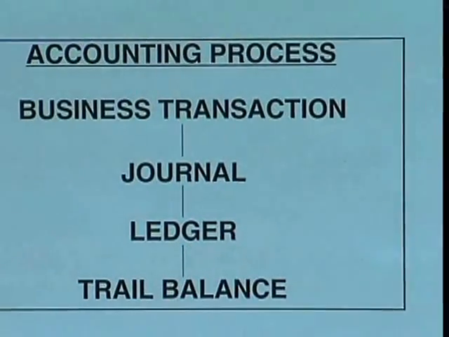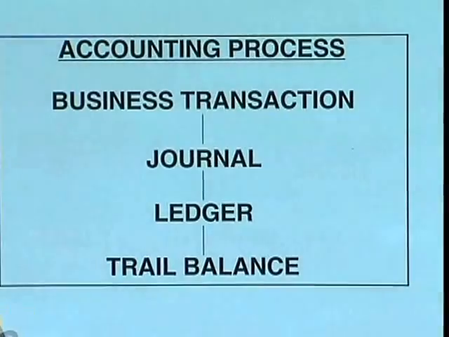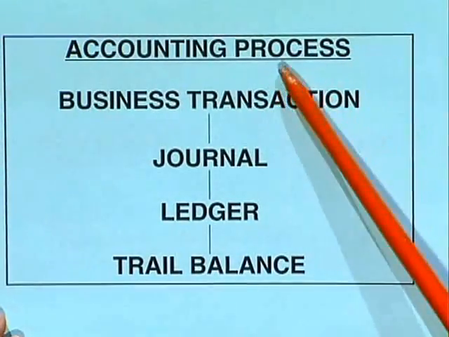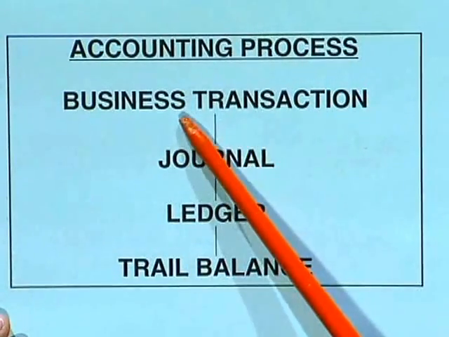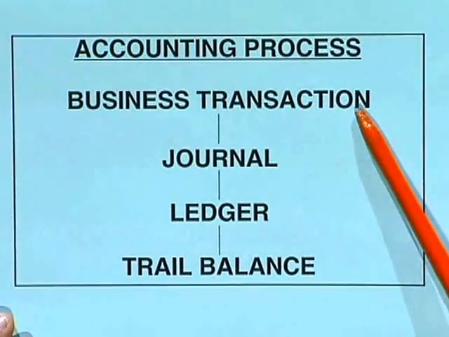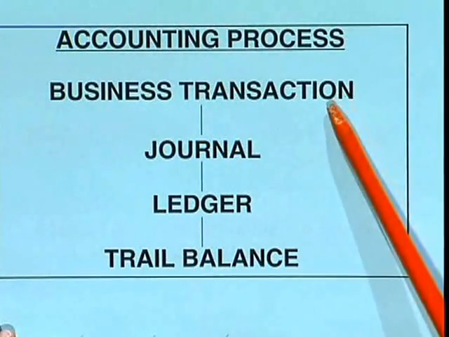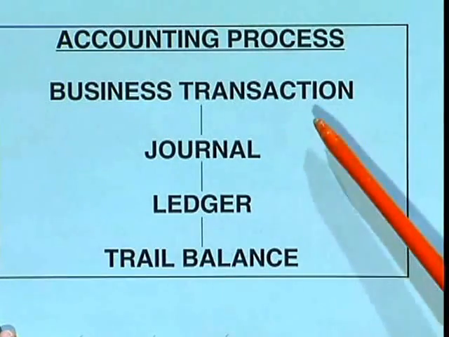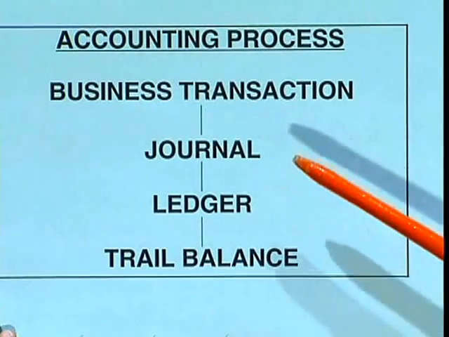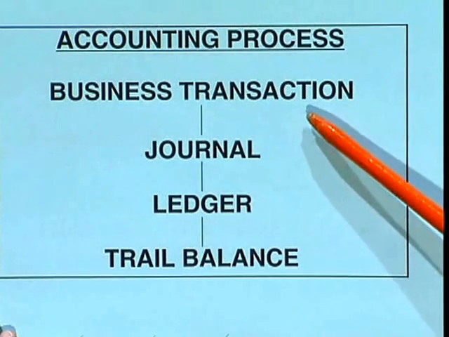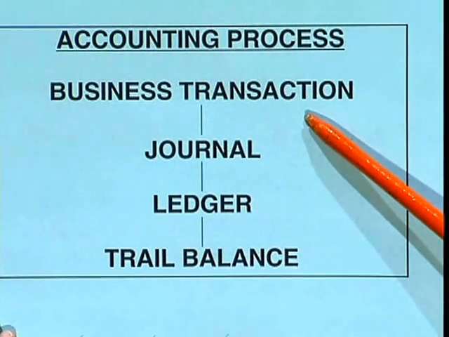So let us now actually see. Till now I have been saying accounting process, accounting, preparation of accounts and all these things. So let us see what exactly is the process of accounting. Accounting process. Firstly, you will have some business transactions. So the first thing is there will be a particular transaction like purchased machinery or sold goods, anything. It can be any event in your business. So the first step is there will be a transaction.